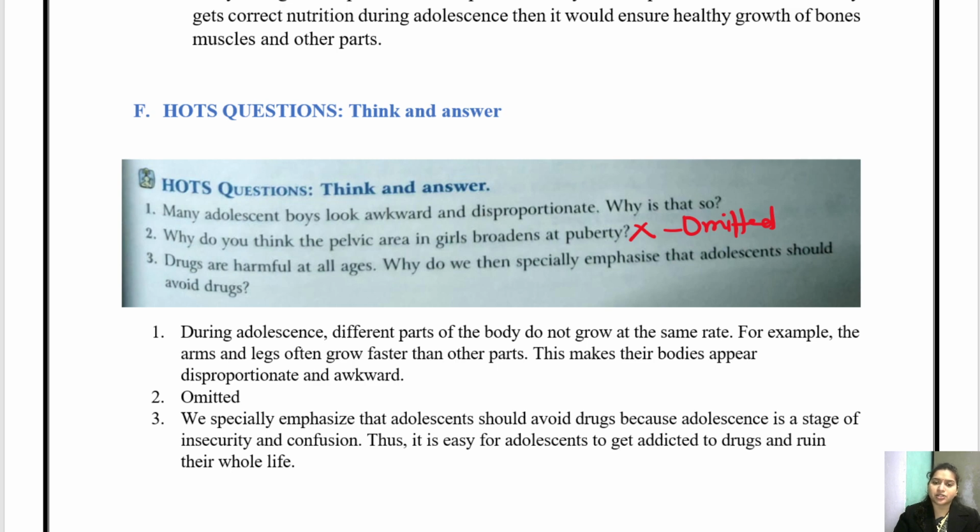Now third, drugs are harmful at all ages. Why do we then especially emphasize that adolescents should avoid drugs? Because this is the age when you learn to recognize right and wrong, and this is the age of confusion, when the whole life can be ruined. We especially emphasize that adolescents should avoid drugs because adolescence is the stage of insecurity and confusion. Thus it is easy for adolescents to get addicted to drugs and ruin their whole life. That is why we focus more on adolescents.